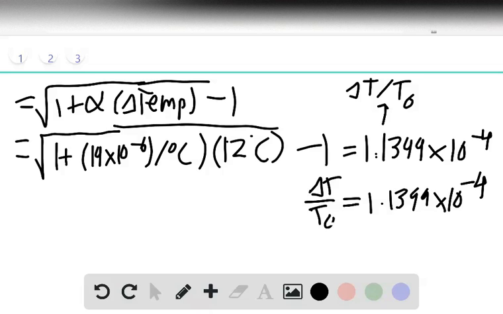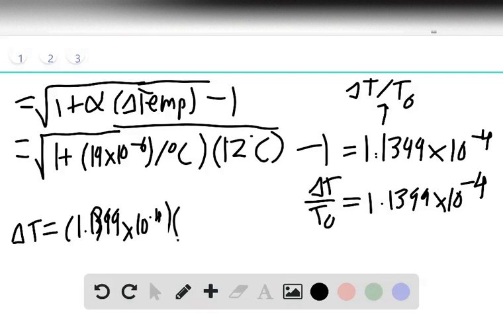So for 1 year, we have delta T equals 1.1399 times 10 to the minus 4th times the seconds in a year, 3.156 times 10 to the 7th seconds.